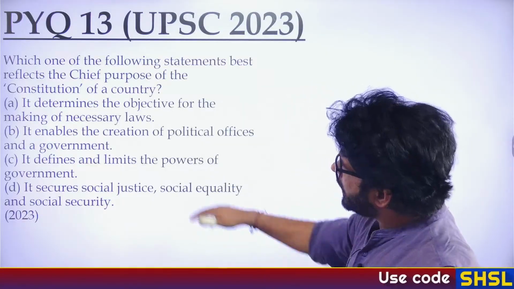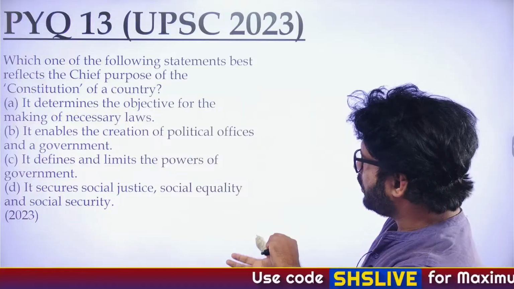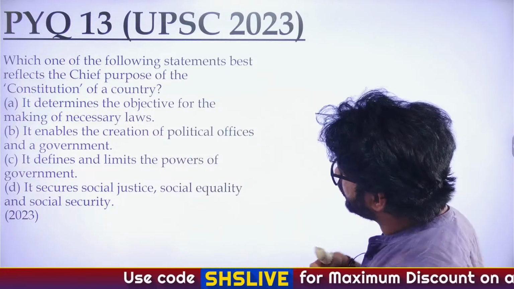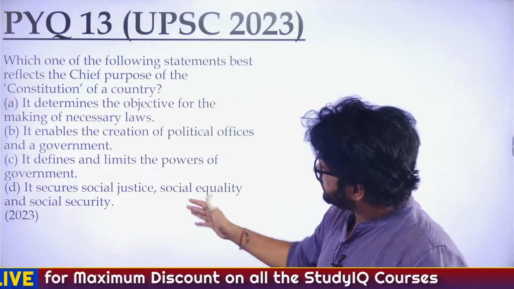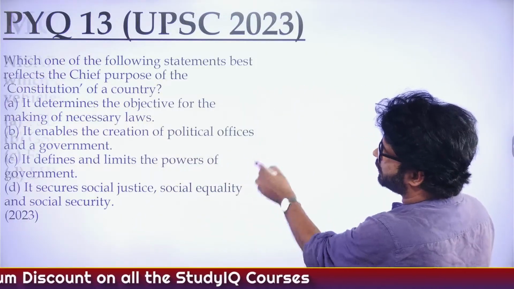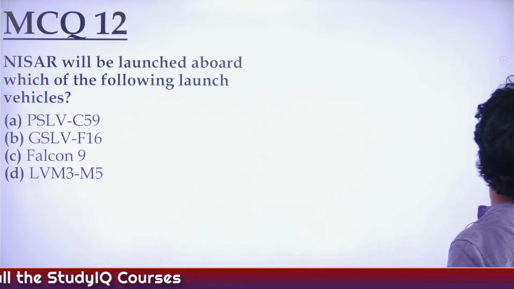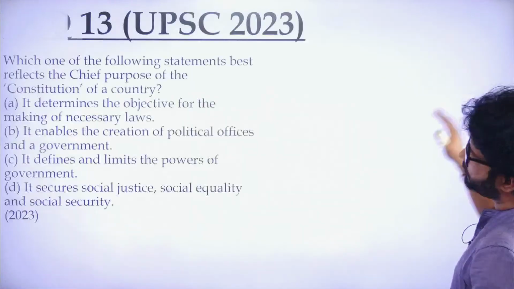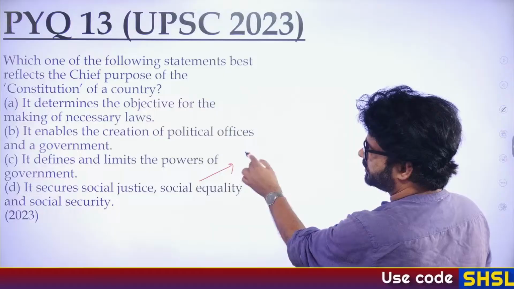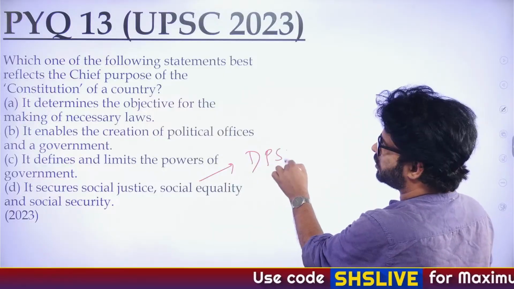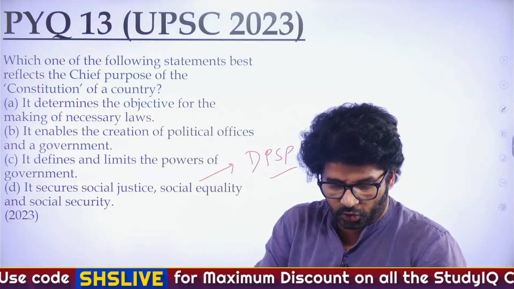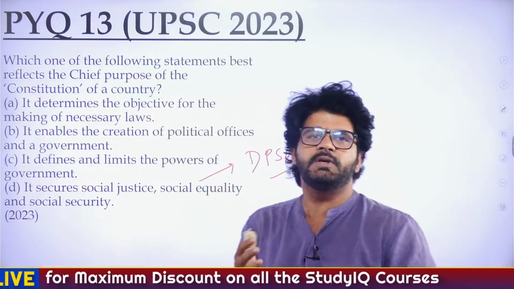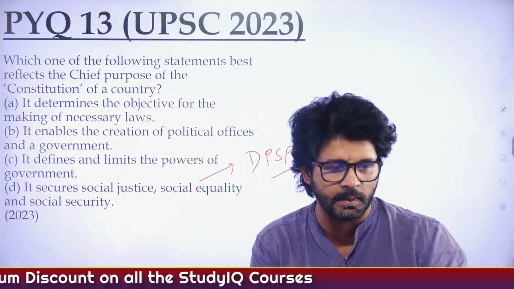Somebody asked me to explain option D: it secures social justice, social equality and social security. See, it does that. In fact, there is a portion of the constitution, the DPSP, which focuses on social justice, social equality and social security. It's a part of it. But all in all, what is the basic purpose of the constitution? To limit the power of the government so that it doesn't become too powerful.